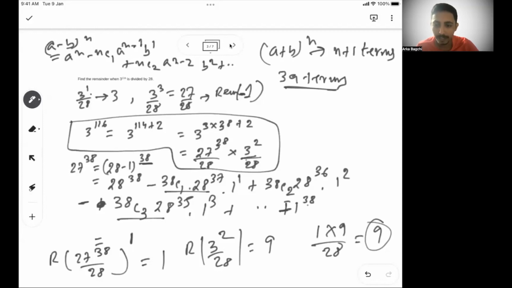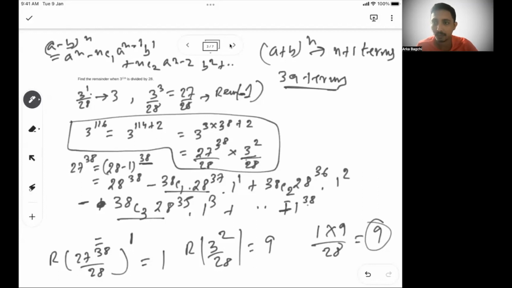Then you have a 9 as a remainder, so minus 9 is your remainder. And if you calculate for minus 9, you would have got 28 minus 9, 19 as the final value.